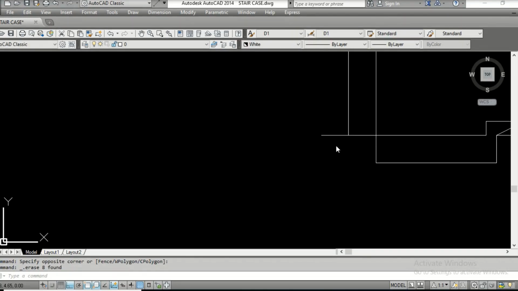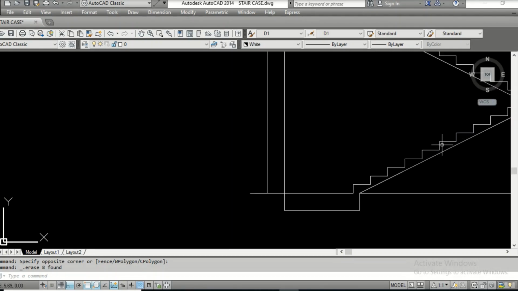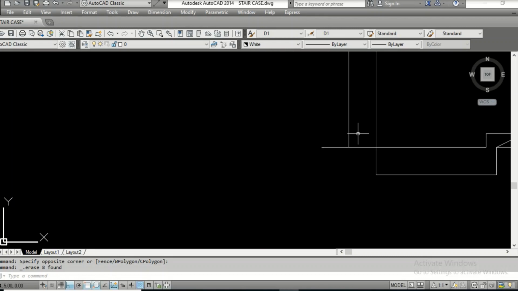This foundation is to be designed later on. We are not focusing on the foundation, we are focusing on the staircase here. But anyhow, you have to show some symbolic foundation here. So line 0.2, 0.45, 0.1. Just draw here like this.